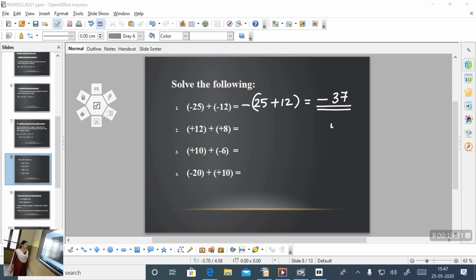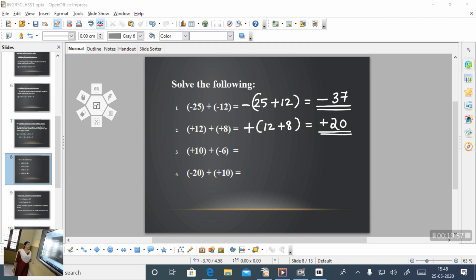Okay. Second one, positive 12 plus positive 8. Which is this case? This is our first case. Both are positive. What is the rule? Add the numerical values. That is 12 plus 8 and put the same sign. That is positive. So answer is positive 20.